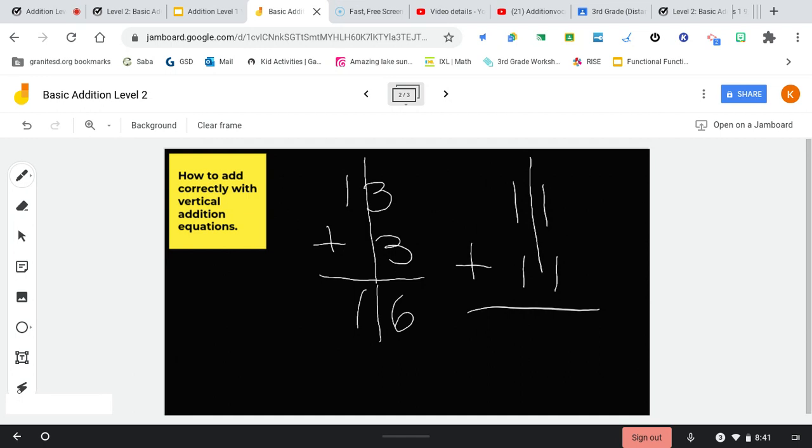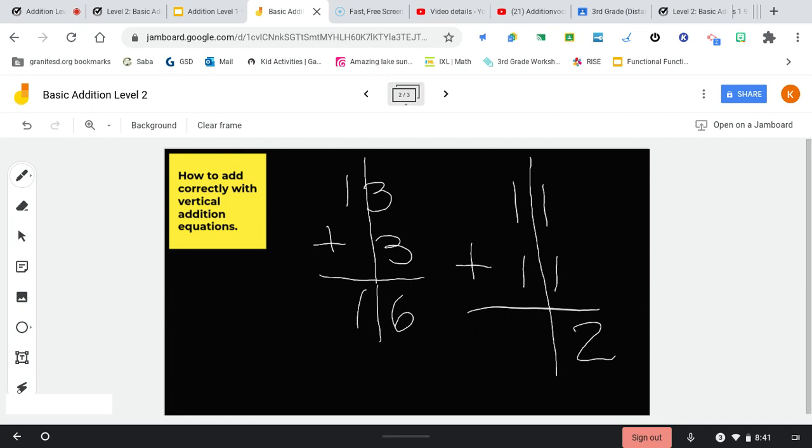Again, I'm going to draw my line, and I'm even going to make it go down into the answer. So we know that these two ones are both in the ones place. We know that 1 plus 1 is 2. So we're going to write that straight below in the ones column.